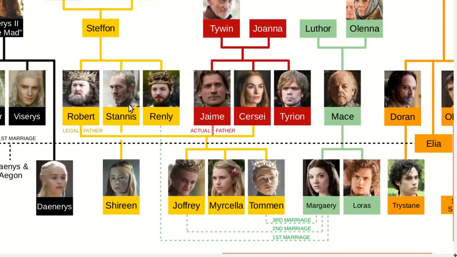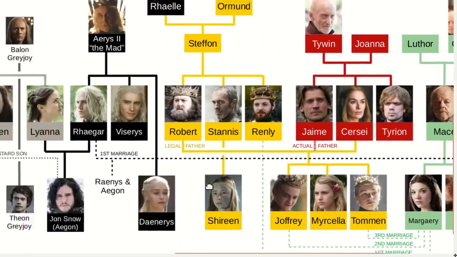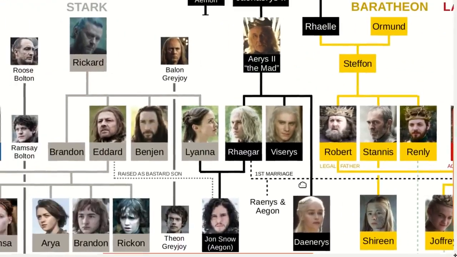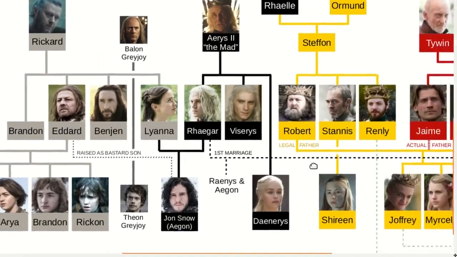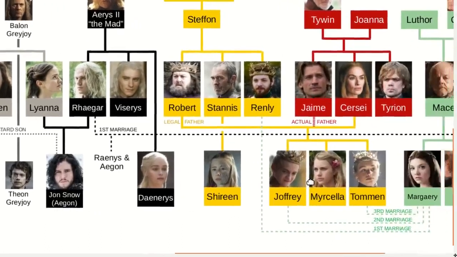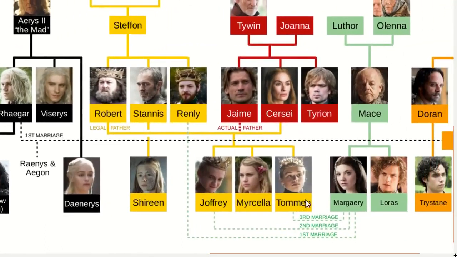Stannis ends up in the north and sacrifices his daughter Shireen in a religious ceremony in the hopes of defeating the Boltons. But Stannis dies and all is in vain. Balon Greyjoy is killed by his brother, and therefore all 5 kings from the War of the 5 Kings are now dead. The new king, Tommen, doesn't last long either.